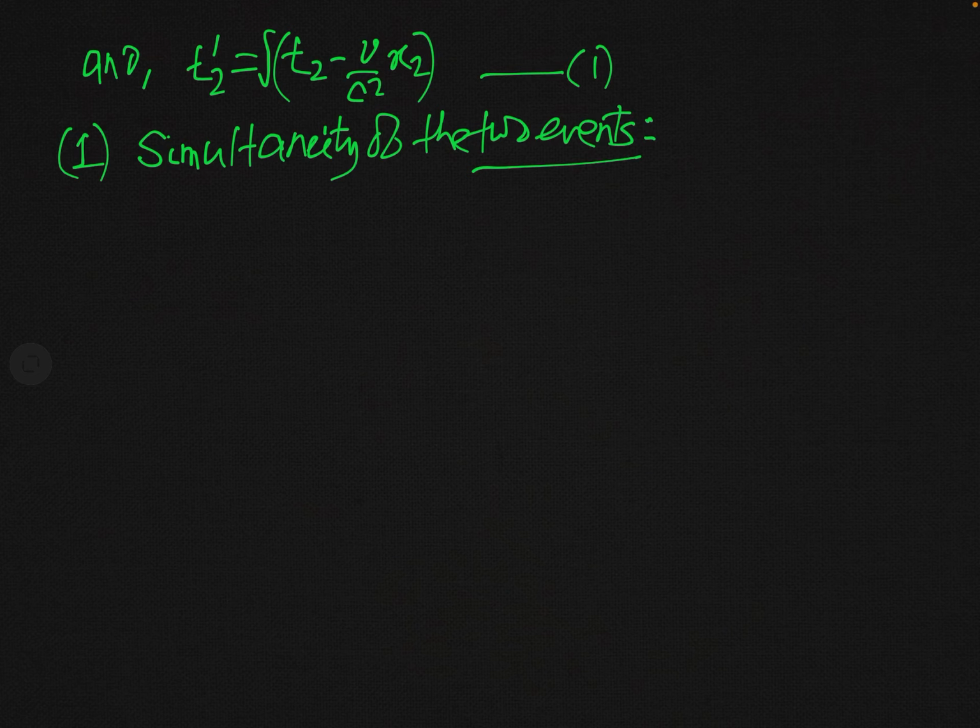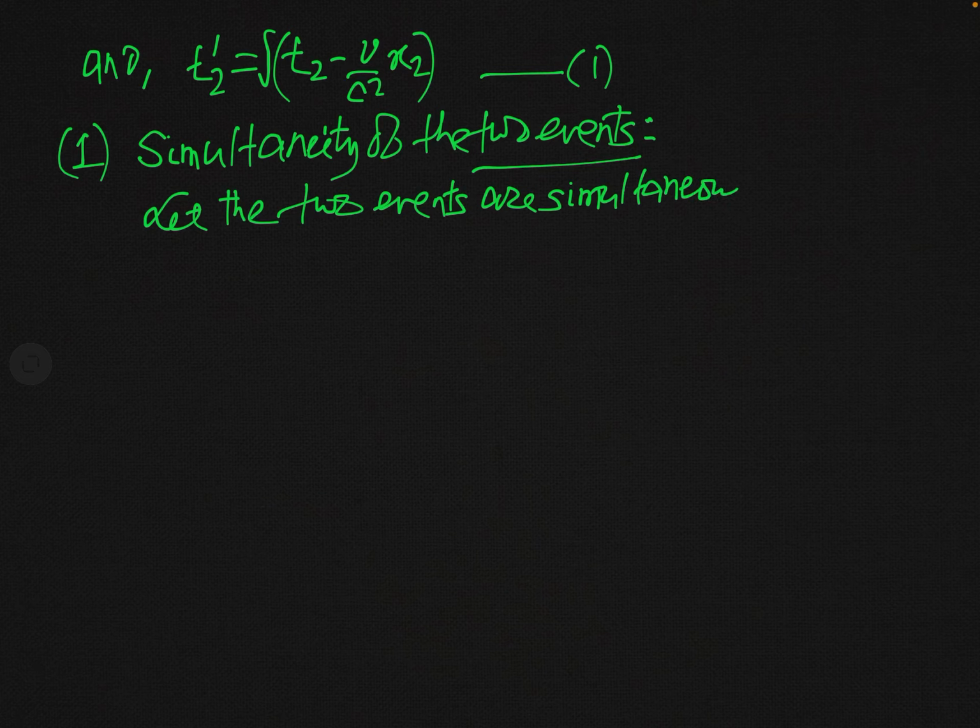We will test it. So let the two events be simultaneous in frame S. What does it mean? When you say that the two events are simultaneous in frame S, it means t1 is equal to t2. In fact, we are assuming it.